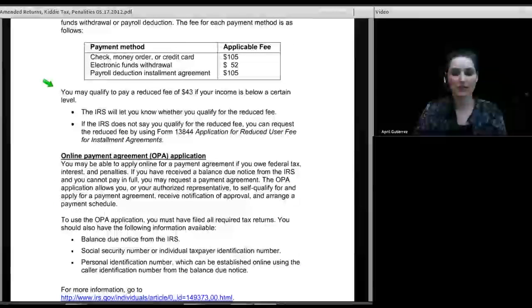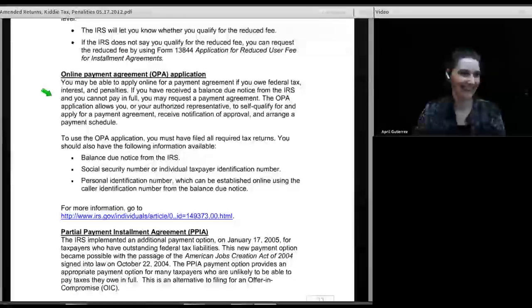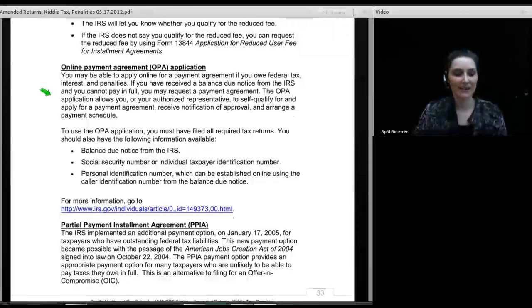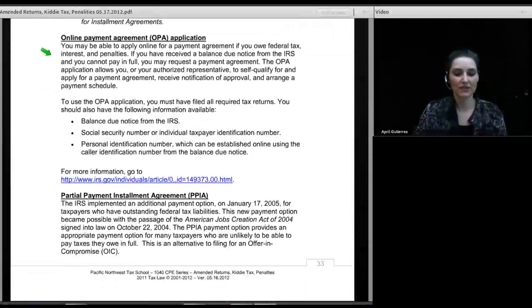Now, some taxpayers will qualify for a reduced fee if their income is below a certain level, and if you qualify, the IRS will automatically, in most cases, charge you the lower fee, which is $43. But if the IRS does not say that you qualify, you can apply for a reduced user fee by filing Form 13844. I checked that form out, and it essentially says you have to be poor. So if you're poor, then you can get the reduced rate.